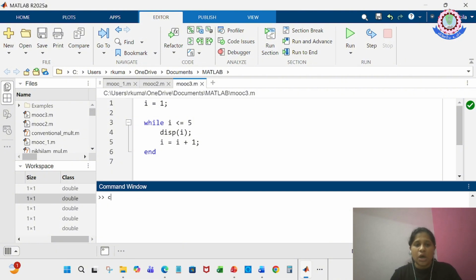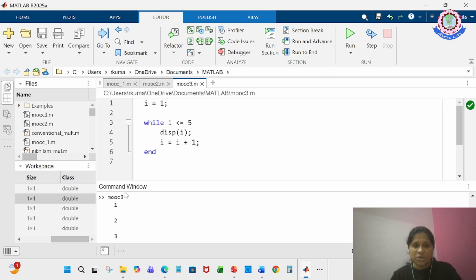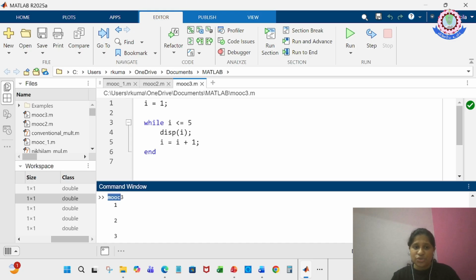Okay, so now if I just run the script in the command window, you just see here my file name will display and the output is also displayed. So what will be the output? Let's see, I is equal to 1 and my loop has to go inside if the value of I is less than or equal to 5.